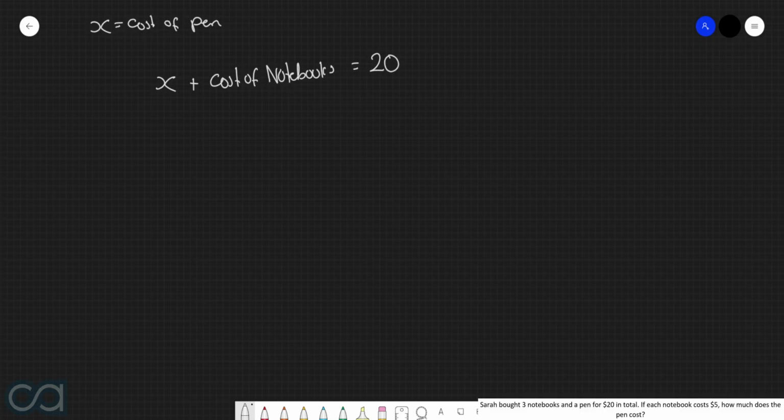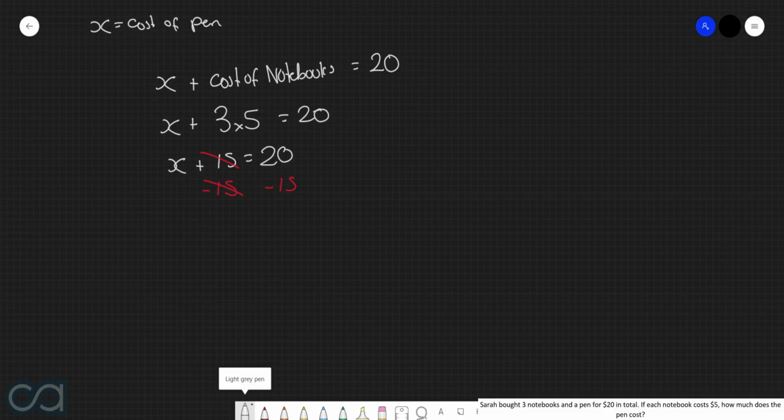Now we know that we've got 3 notebooks and each of them cost $5. So therefore, the cost of the notebooks will be 3 by 5, or in other words, 15. So x plus 15 is equal to 20. Let's now go about solving this equation. We can subtract 15 from both sides, which then gives us x is equal to 5. However, we can't leave our answer like this. The question asks us to find what the pen costs, so in this case we can just say that the cost of the pen is $5.